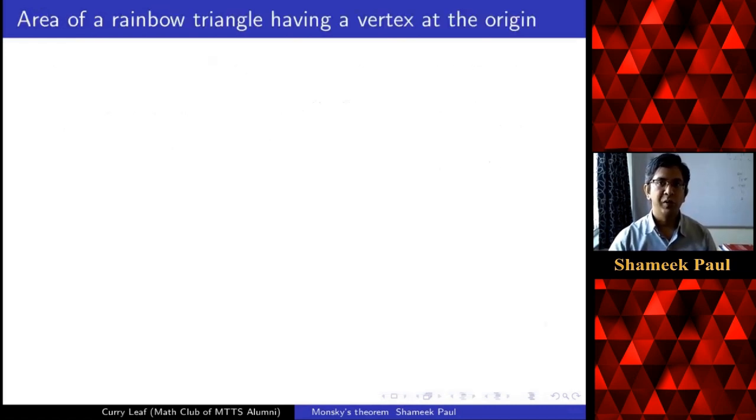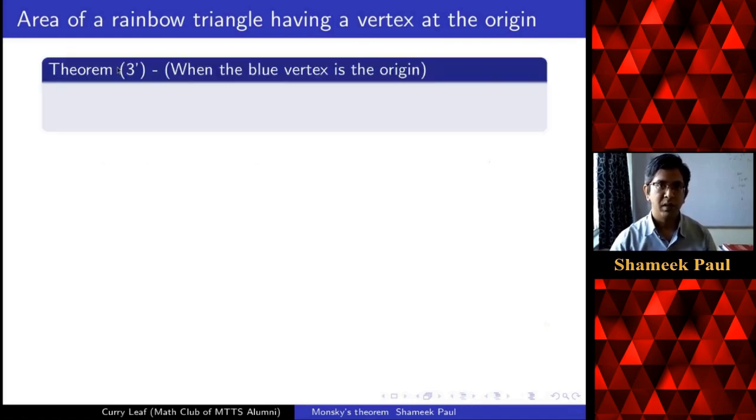First we will prove it in a special case, when one of the vertices is the origin. That's why I will call it theorem 3 prime. We have already seen the origin gets the color blue.